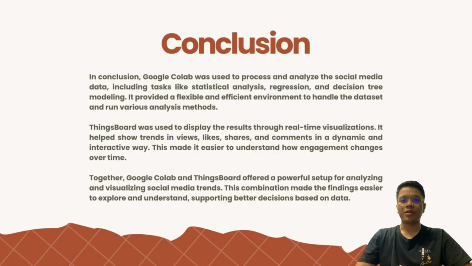In conclusion, Google Colab was used to process and analyze the social media data, including tasks like statistical analysis, regression, and decision tree modeling. It provided a flexible and efficient environment to handle the dataset and run various analysis methods. ThingsBoard was used to display the results through real-time visualization. It helped show trends in views, likes, shares, and comments in a dynamic and interactive way. This made it easier to understand how engagement changed over time.